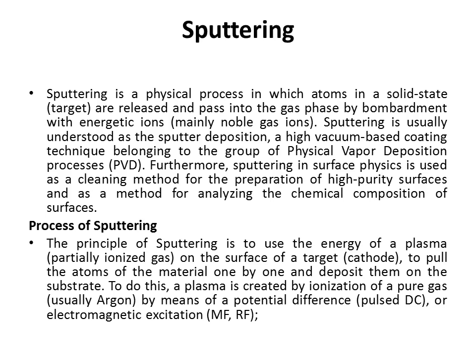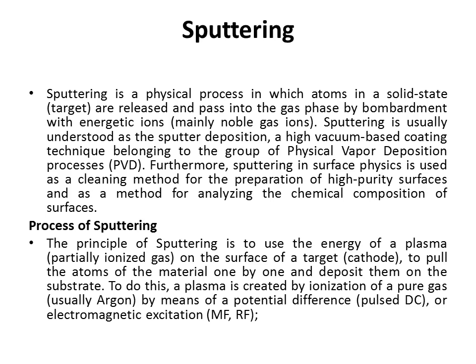Furthermore, sputtering in surface physics is used as a cleaning method for the preparation of high purity surfaces and as a method for analyzing the chemical composition of surfaces. We understand this by considering an example like iron. The iron surface is corroded. We want to clean this iron piece. So the corroded atoms will be sputtered out by this sputtering process, and clean metal will be left behind. This method is also used to analyze the chemical composition of surfaces. And now the process of sputtering.